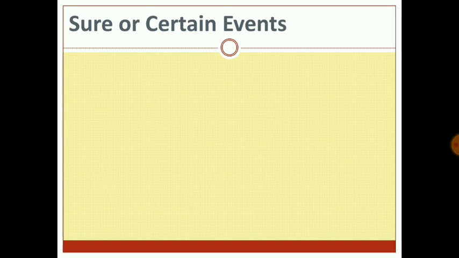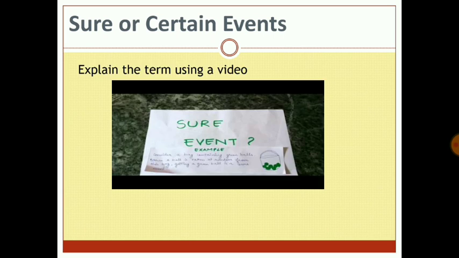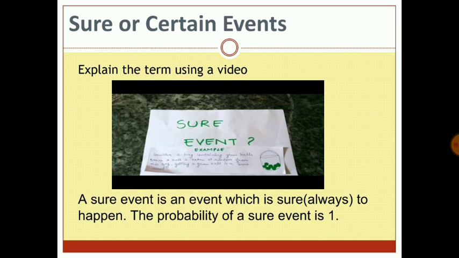Let us take up the first important term, the sure or the certain events. Now what is a sure event? An event is sure when it is sure to happen. That means there's a 100% possibility of the event to happen, or we say that the probability of the sure event is 1. Now, what does that mean?